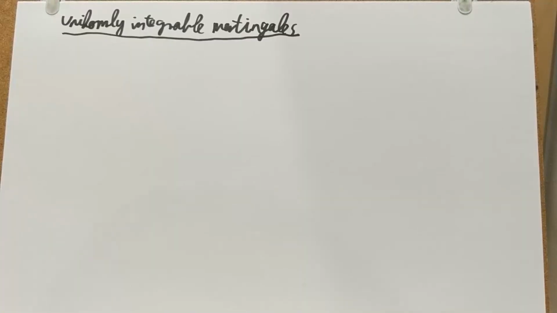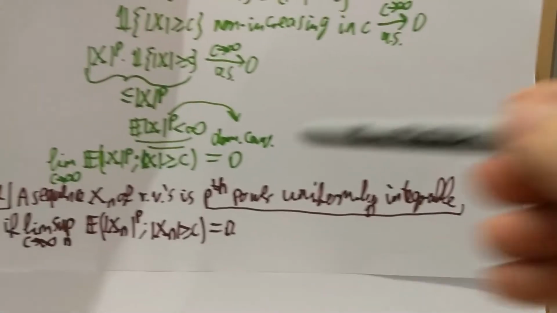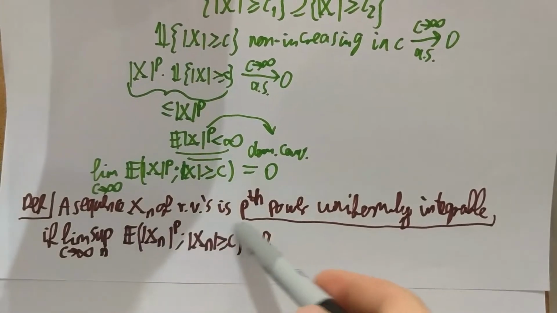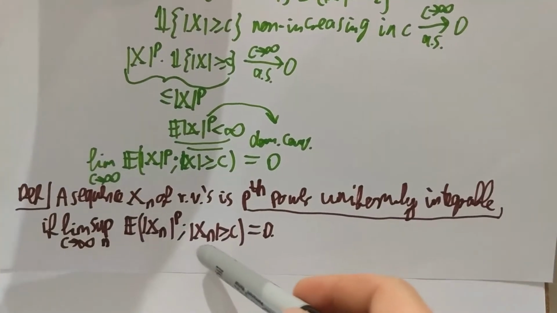Hi everybody, now that we have collected some nice knowledge about uniform integrability, we're going to look at uniformly integrable martingales and use them to prove some strong theorems. Uniformly integrable martingales are just martingales as usual, except that as a sequence of random variables, they are also uniformly integrable.